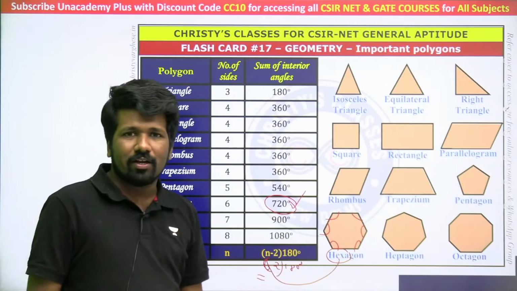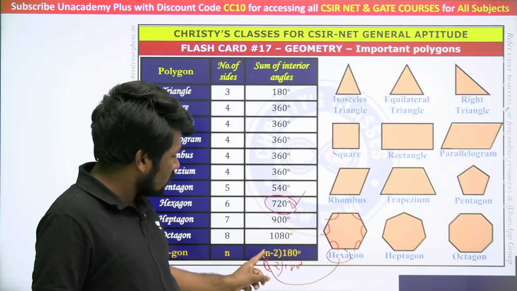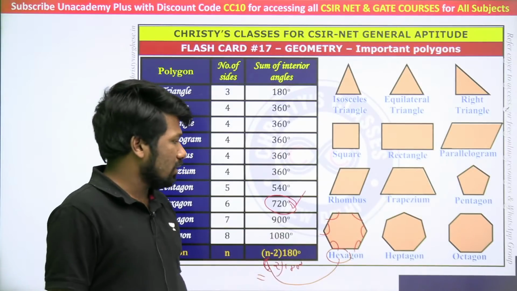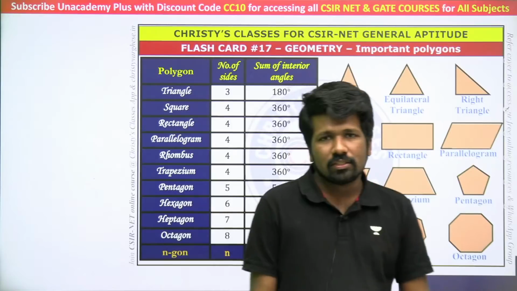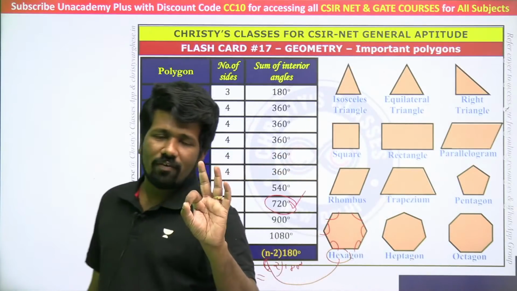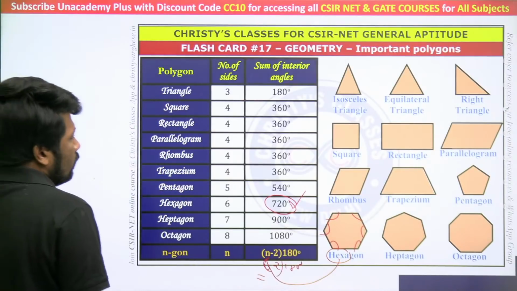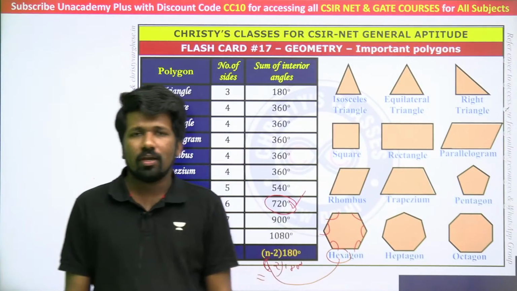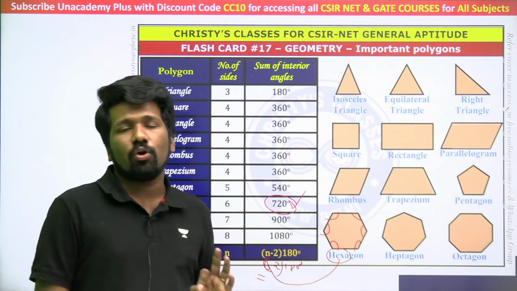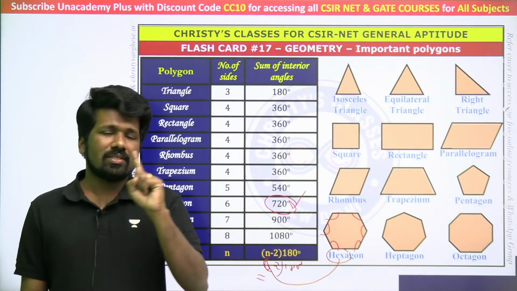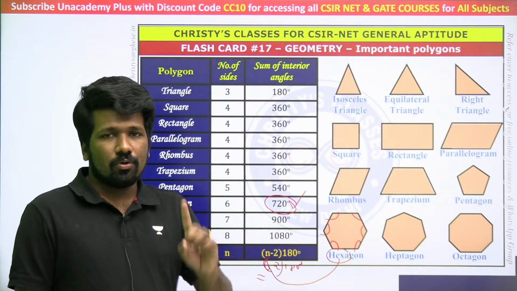Triangle, you already know angle sum property is 180 degree. That also you can verify. 3 sides, so 3 minus 2 into 180 is 180. So this is also important. How is this important? Because if you know this sum of interior angle, you can find an individual angle, given it is a regular polygon. I don't know whether all of you are familiar with the word regular polygon. Regular polygon is a polygon which is equilateral and equiangular. The word regular polygon is frequently used in CSIR-NET and GATE exam question papers. So you should know it.